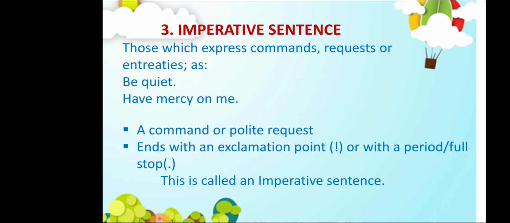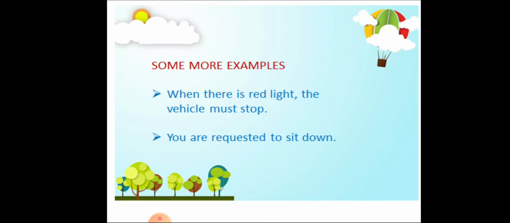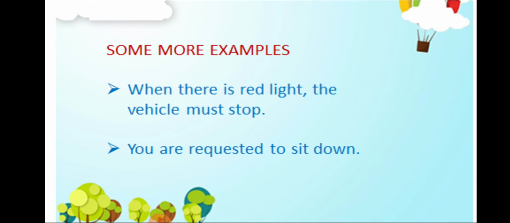Now here we should not confuse the exclamation mark, because the next kind of sentence, that is the exclamatory sentence, also has an exclamation mark but does not have a command or request. It deals with feelings. So here we have to look for command, request or entreaty. So this kind of sentences are termed as imperative sentences. Let us see some examples.